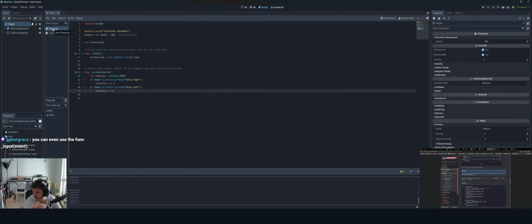I'm learning. So you can even use the func _input(event), then event.is_action_pressed. Interesting. Okay.